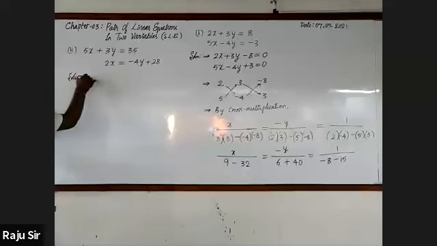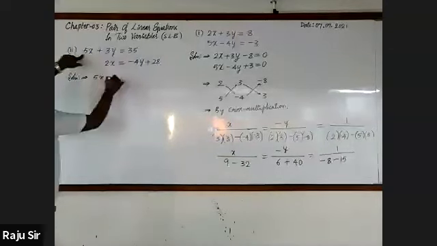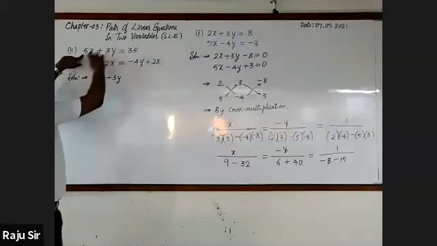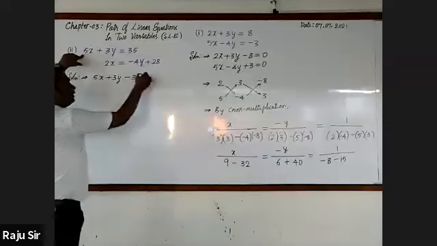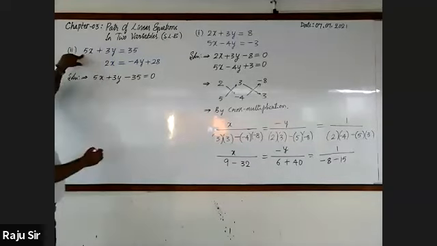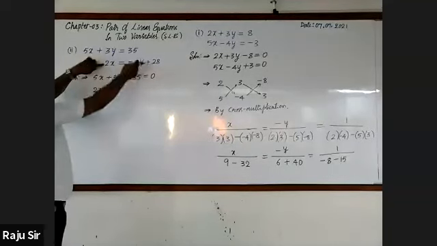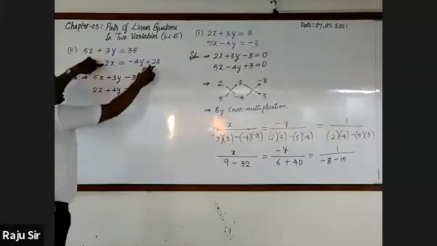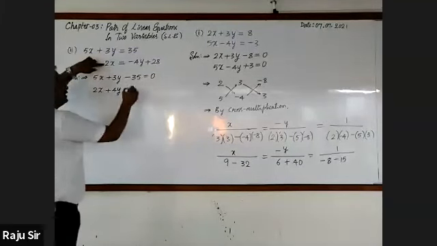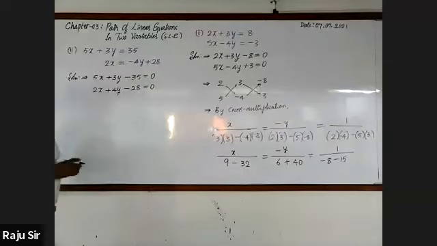It is 5x plus 3y, transfer to the left hand side, it becomes minus 35, which is equal to 0. Next, second equation, 2x, transfer minus 4y to the left hand side, it becomes plus 4y. Then transfer 28 to the left hand side, it becomes minus 28, which is equal to 0.